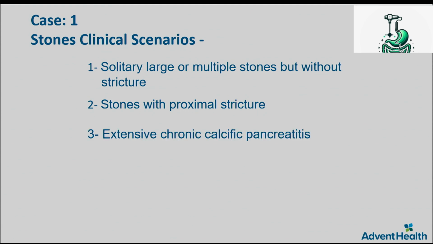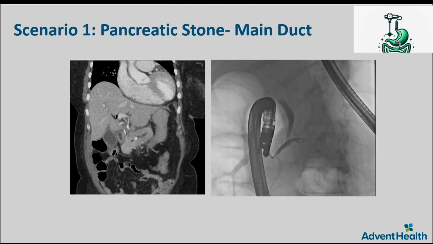Then there are some patients who have really extensive chronic calcification. And then there is another category which is small duct disease, really not a stone-related disease. These patients have recurrent pancreatitis. Young patients with a molecular genetic problem, and that recurrent pancreatitis can lead to chronic pancreatitis.